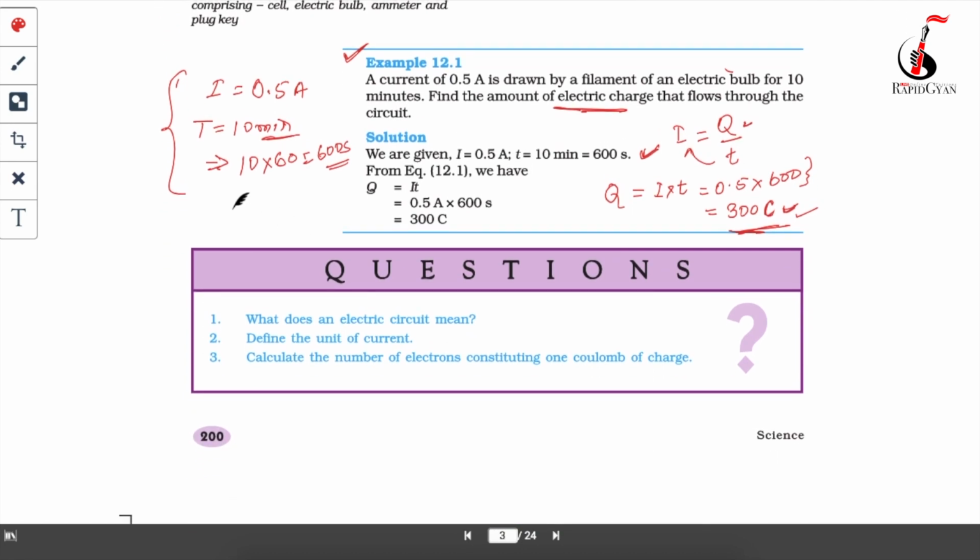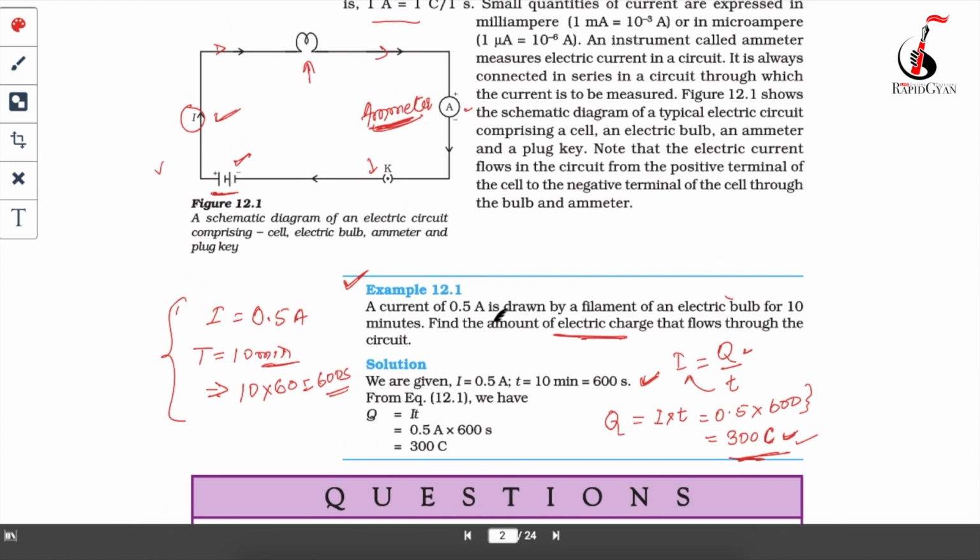So there are 3 questions on this topic. First question is, what does an electric circuit mean? I have told you, beta, electric circuit. What is this electric circuit? So electric circuit is a continuous conducting path. Continuous conducting path means the path should be continuous, it should not be broken.